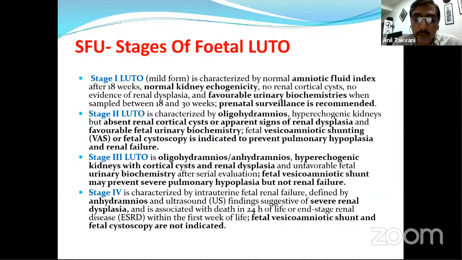Stage 3 LUTO has almost anhydramnios, hyperechogenic kidneys with cortical cysts and renal dysplasia, and biochemistry is not very favorable. A vesicoamniotic stent here, if you recommend it, serves just the purpose of saving the child from early death because of pulmonary hypoplasia, but generally it doesn't work for renal failure.